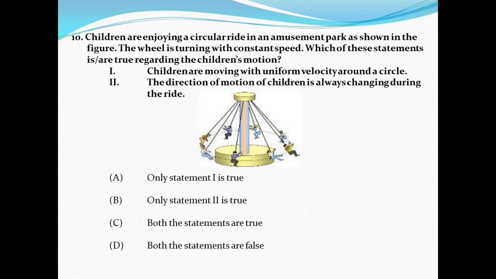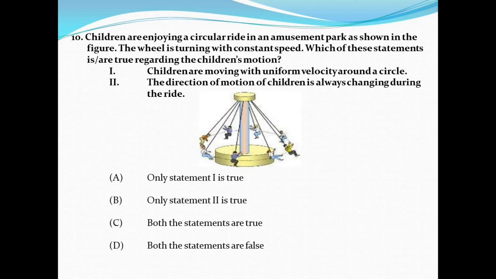And there are four options. Option A, only statement 1 is true. Option B, only statement 2 is true. Option C, both the statements are true. And option D, both the statements are false.